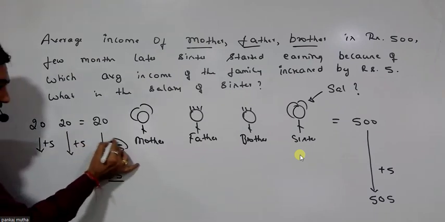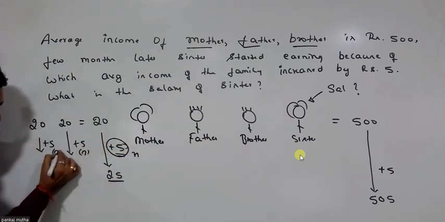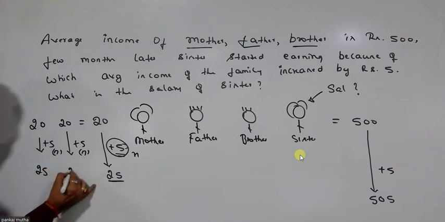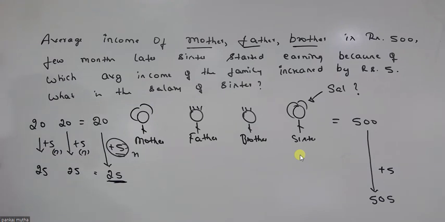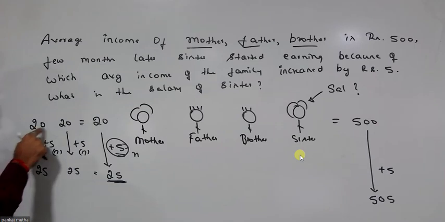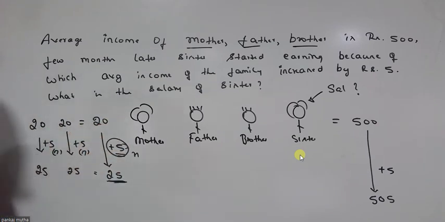Which means if I increase the average by n, you need to increase every element in the group by n. So that becomes 25, 25, and the average is 25. Correct? Or I can also say vice versa: if every element in the group is increased by 5, the average increases by 5.